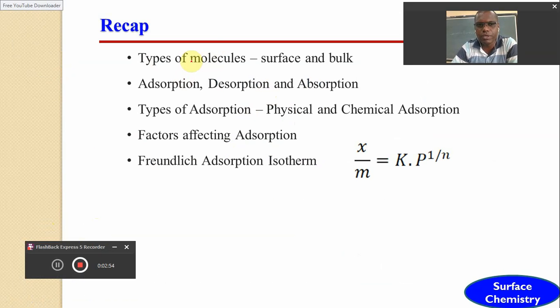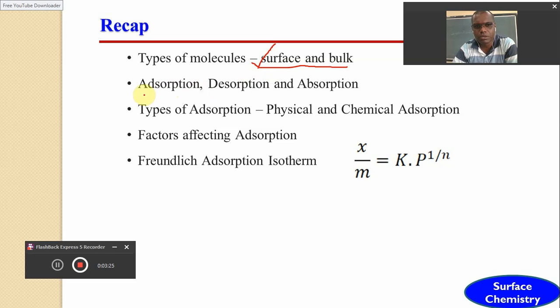Before that, we had studied the types of molecules based upon whether the molecules are present at the surface or inside the substance, in the bulk of the substance, called surface molecules and bulk molecules. Definitely, the behavior of surface molecules is going to be different as compared to the molecules present in the bulk, and these surface molecules are responsible for various phenomena in surface chemistry like adsorption.